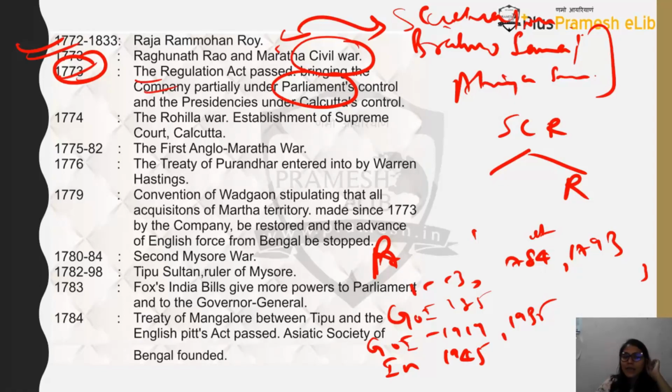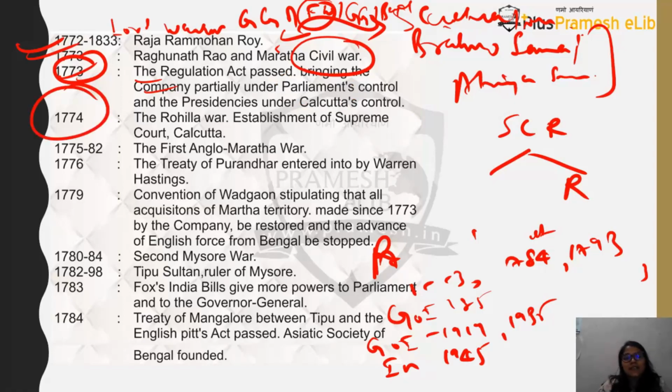And this is the time when Lord Warren Hastings will become the Governor General of Fort William, which is the English fort present in Bengal, and hence Warren Hastings was also called the Governor General of Bengal. So who is the first Governor General of Bengal? It's Warren Hastings. Who is the first Governor General of Fort William? It's Warren Hastings. Then you will find in 1774 there is the Rohilla War that is happening.